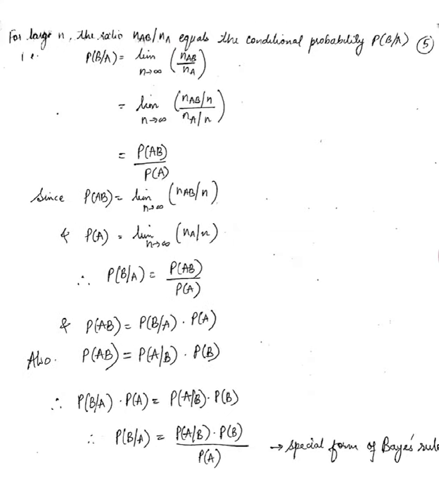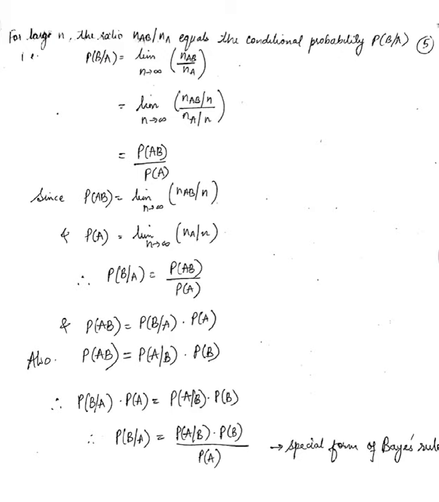For a large number of n, if we take n to infinity, the ratio NAB by NA equals the conditional probability P of B given A. So P of B given A is the limit as n tends to infinity of NAB divided by NA. That is the relative frequency approach to conditional probability.